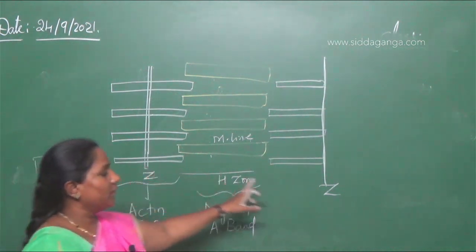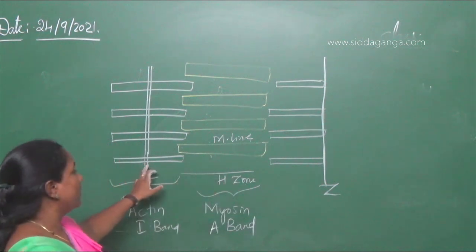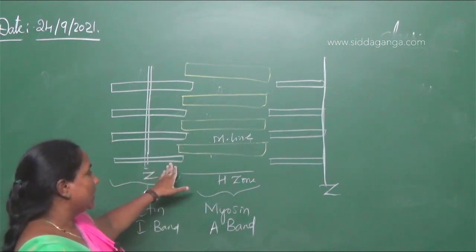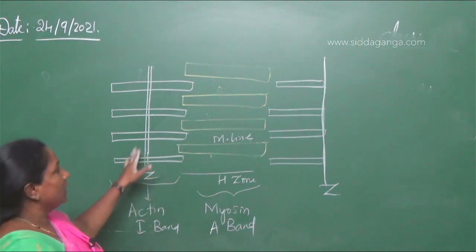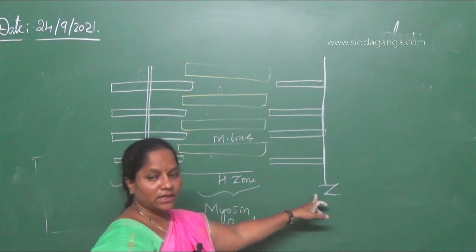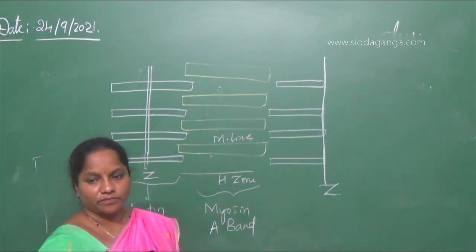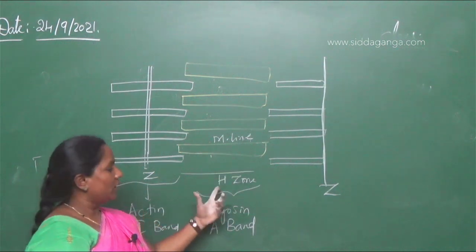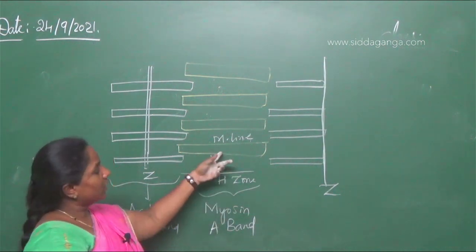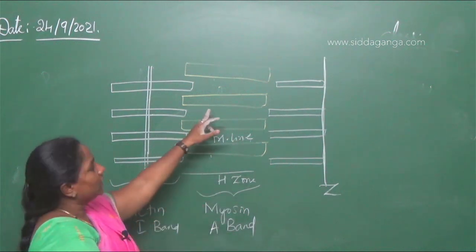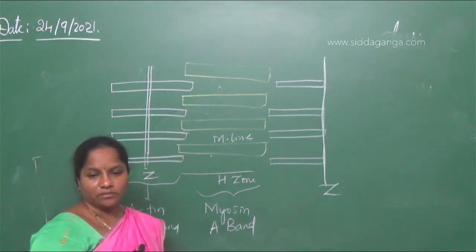When two actin filaments are formed, there is a line, or we say that from one Z line to the other Z line it forms a sarcomere unit. Then only where myosin is present it is called H zone. So the myosins are seen as present one above the other. That will be the M line, right?